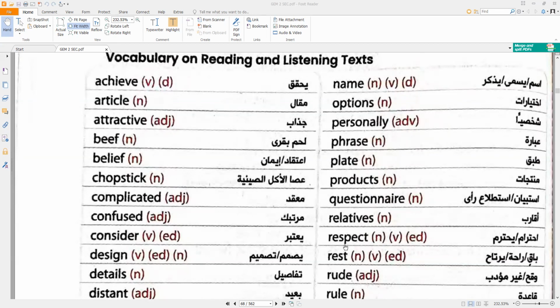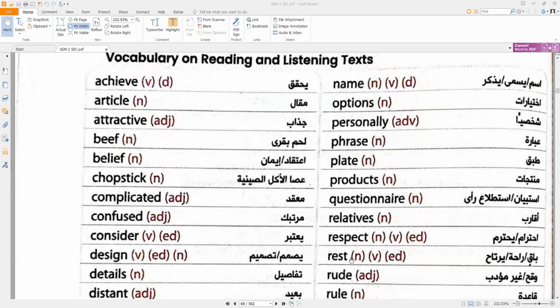Respected as an adjective, and this is the last one. Admired by many people for your qualities or achievements. A highly respected politician. He's very well respected in the business world.